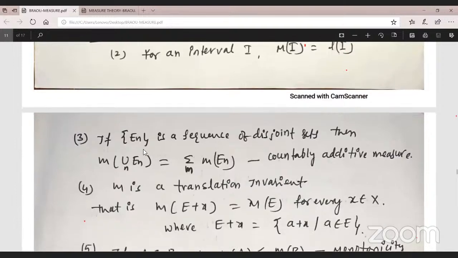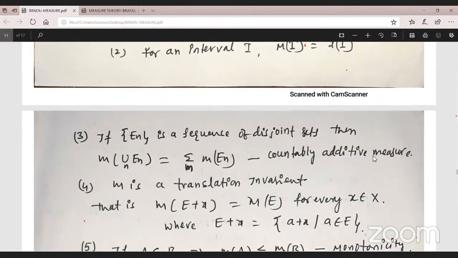And observe here, if En is a sequence of disjoint sets, the measure of their union is equal to the summation of the measures of En. This is a countable additive measure. Previously we had the countable additive property. For a sequence of disjoint sets, the measure of the arbitrary union is equal to the summation of m of En.